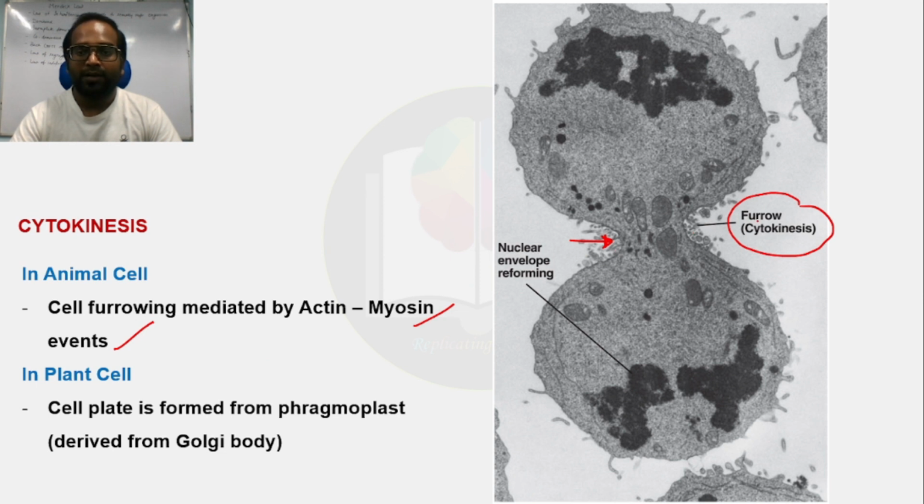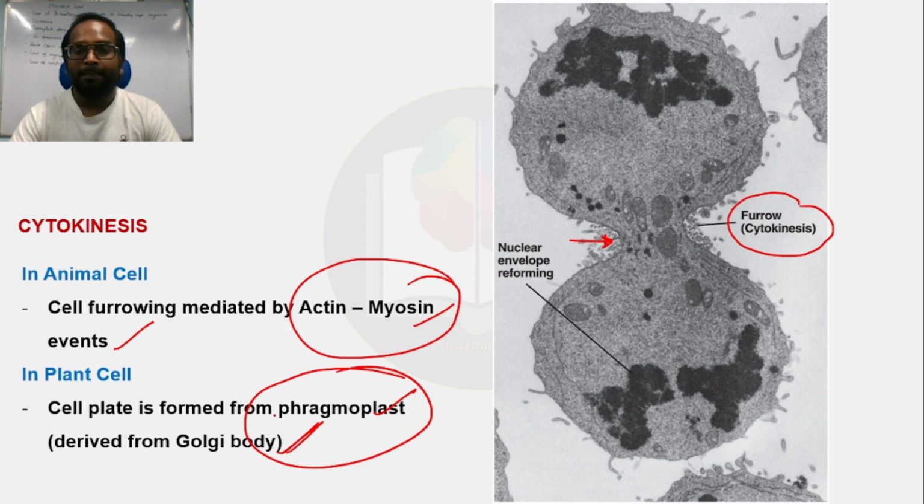The furrowing is formed by the phragmoplast, which is derived from the Golgi body. This is an important point from the exam point of view. You have to remember the difference between furrowing in animal cell and plant cell.